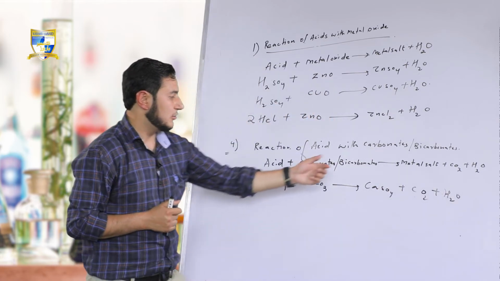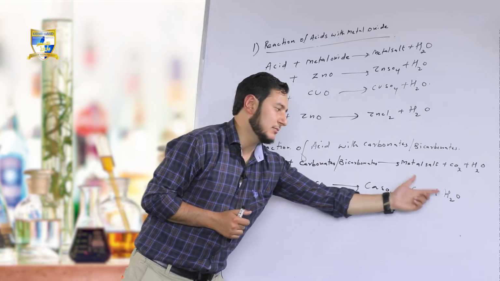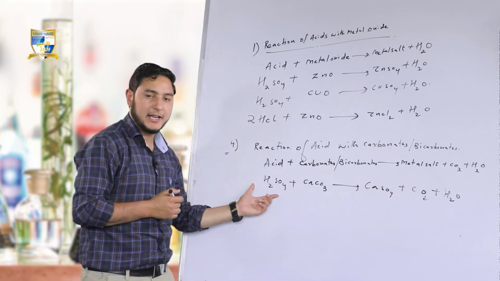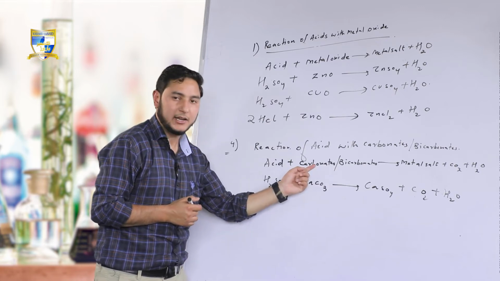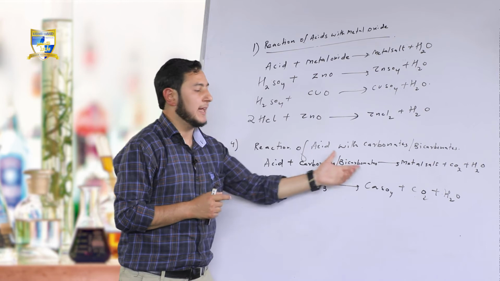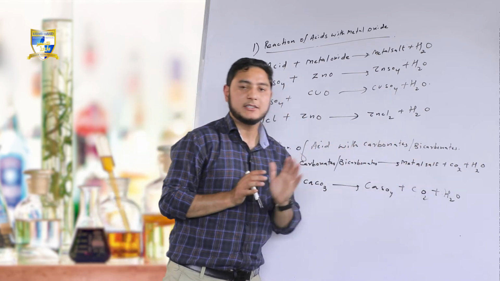This is my metal salt, calcium sulfate, this is my carbon dioxide, this is my water. This is my acid, H2SO4, reaction with calcium carbonate. When acids react with carbonate or bicarbonate, they form metal salt, carbon dioxide and release water.